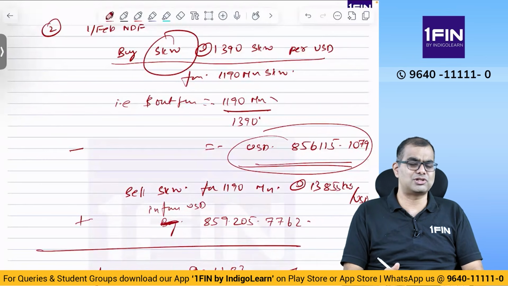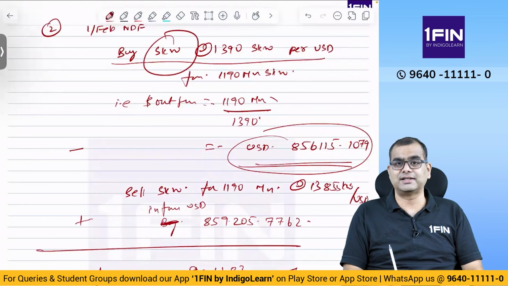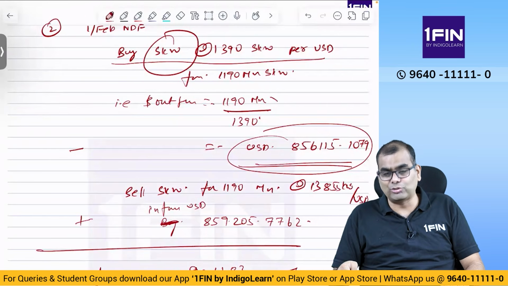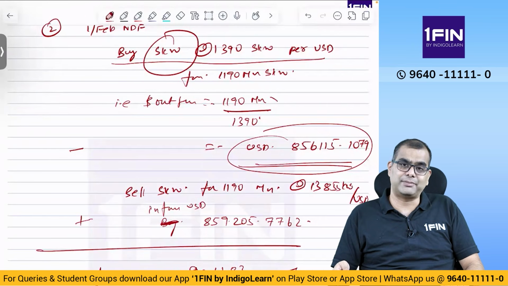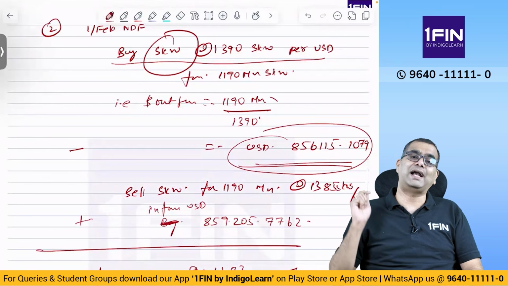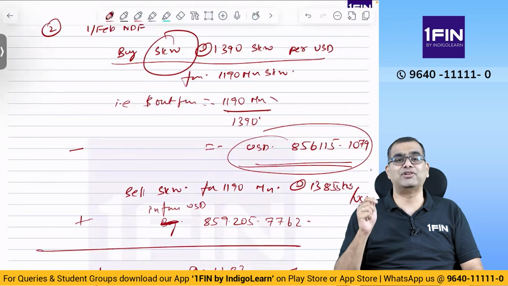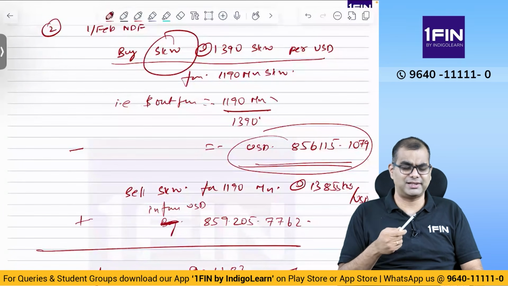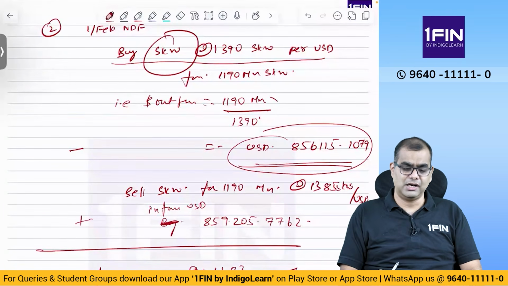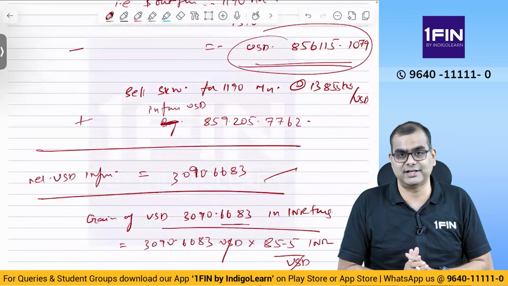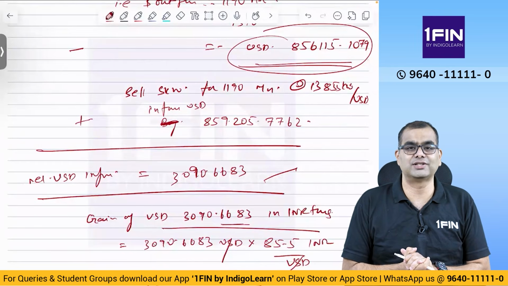We have seen other questions also where, in case of a futures contract, there is a net cash settlement. In the futures contract, you agreed to buy at a certain price, but settlement is happening at a different price. The difference between those two is your gain or profit, and you add that to the spot contract to arrive at the eventual effective price for you. We have solved a couple of problems. I 100% remember, I think in some commodity problems we have solved. Okay, fair enough. This basically is a question which I wanted to necessarily solve. Okay, fair enough. Now let us move to the next question.